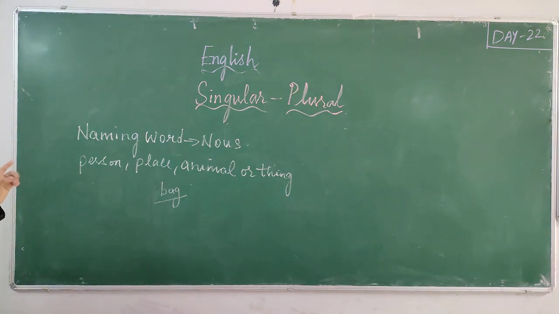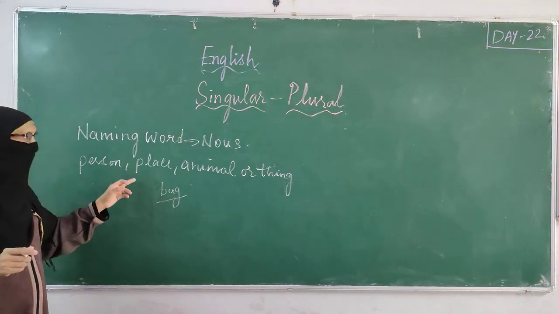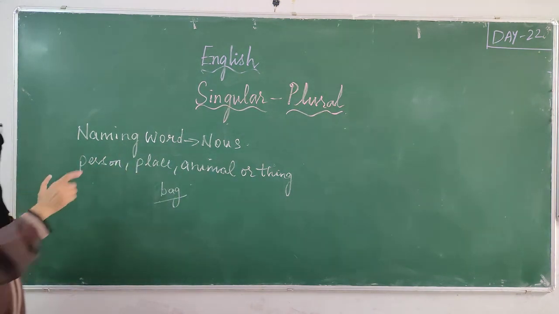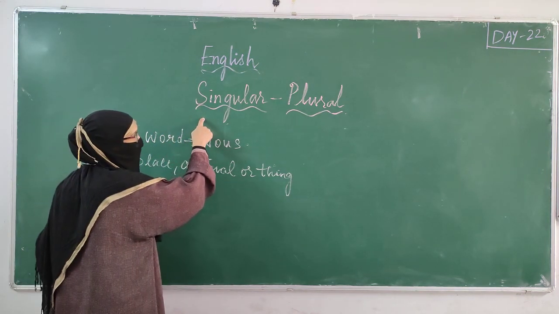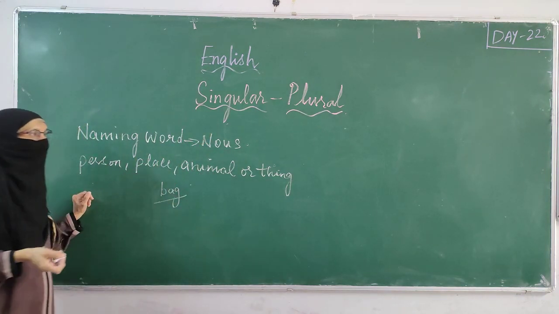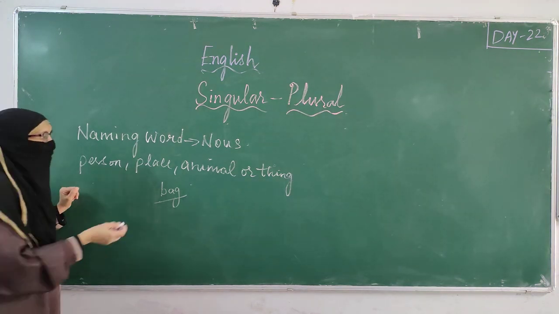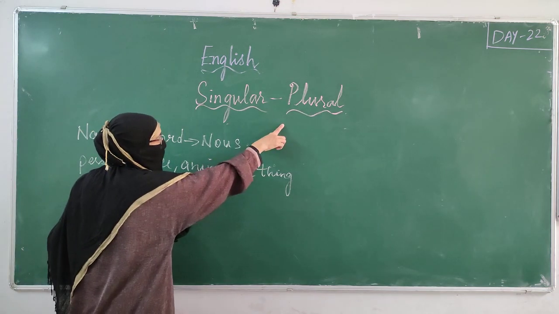So when we are talking about a single person or a single place or an animal or a thing which is single, it is singular. It is a singular noun. When I am talking about more than one person or more than one place or more than one animal or more than one thing, what does it become? It becomes a plural noun.